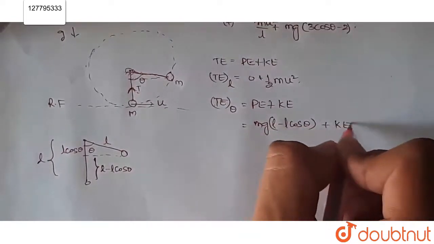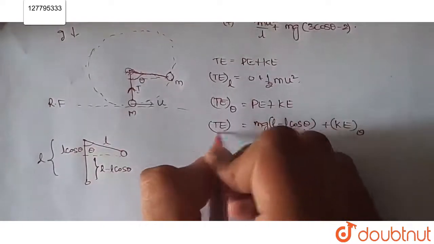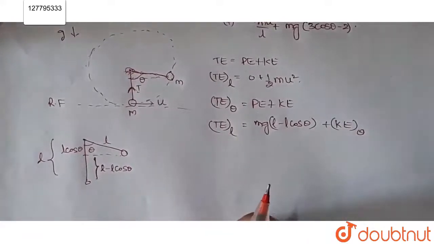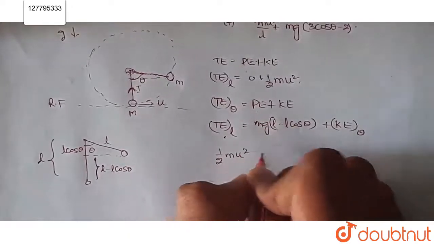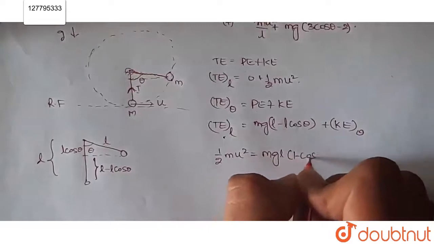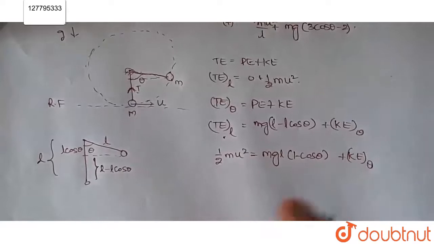This must be equal to total energy at the lowest point, because total energy remains constant. So half m u square is equal to mgl into 1 minus cos theta plus kinetic energy at angle theta.